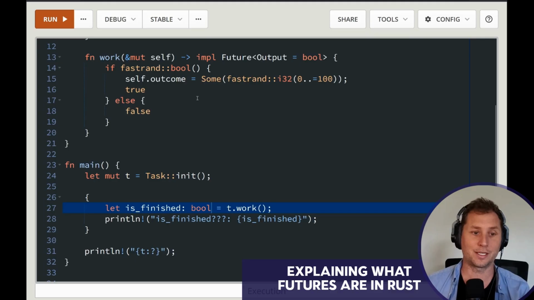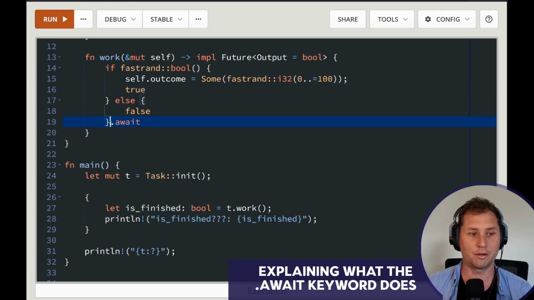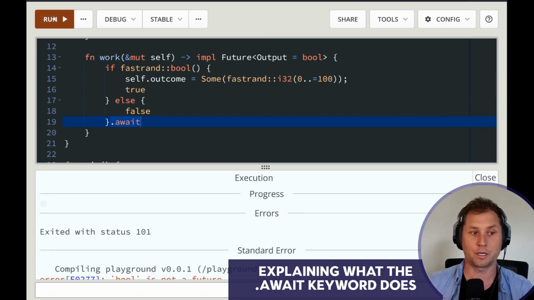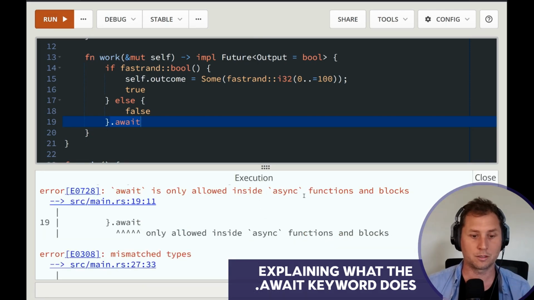Okay, so the other thing that I've done wrong is that now my return types are all wrong. I promised Rust, I said, hey, look, I'm returning this future thing. Can you help me out? And it said, well, dude, you are actually just returning plain old values. That's no use. I could throw on the .await keyword. It will take the expression and wrap it in something that can be awaited, that implements the future trait. Now it's only allowed inside async.